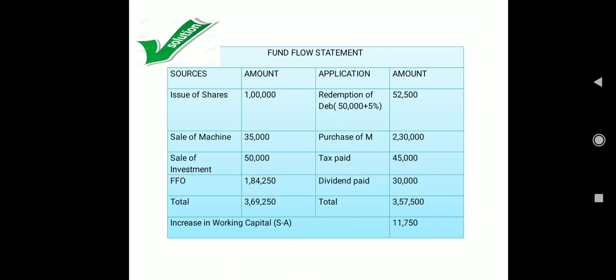Now coming towards application, we have redeemed the debentures, and as I have already told you, 50,000 plus 5% premium, so how much do we have to pay? 52,500 has gone out from our pocket. So that is application. Then we have purchased the new plant and machinery worth rupees 2,30,000. Then we have paid the tax 45,000, and then we have paid the dividend worth rupees 30,000. These are all our applications, making the total 3,57,500. And finally, taking the difference of sources and application, which should be equal to the increase or decrease in working capital, here also it is equal, that is 11,750.